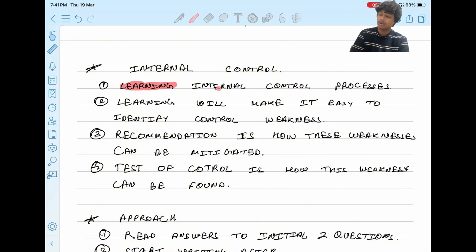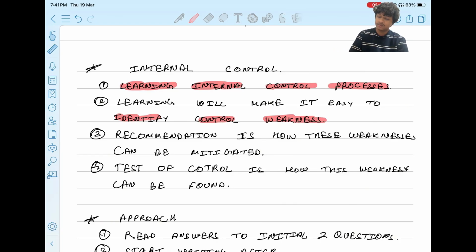Okay, we have to obtain a good understanding of the internal control process, right? If your understanding of the internal control process is up to the mark, then only will you be able to write the ideal answer for your internal control, right? So learning will make it easy to identify control weaknesses.